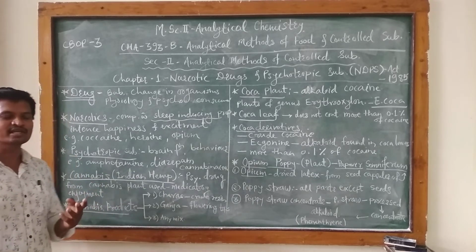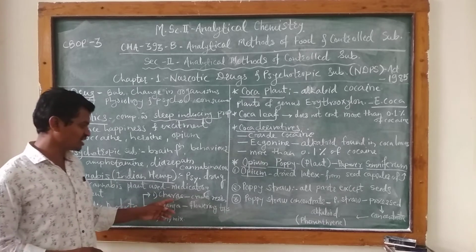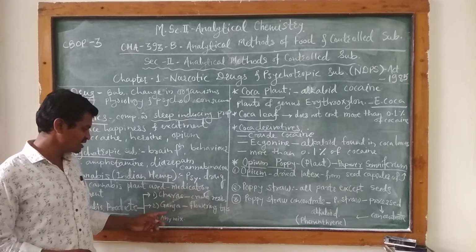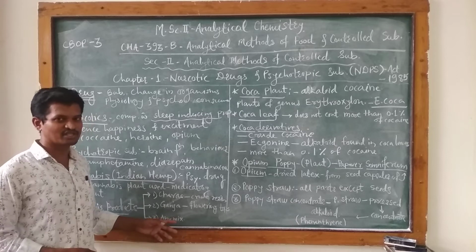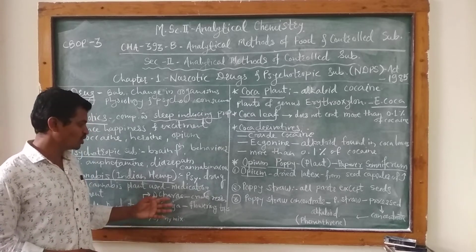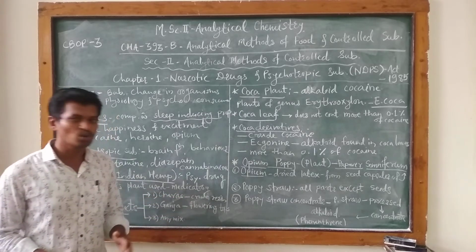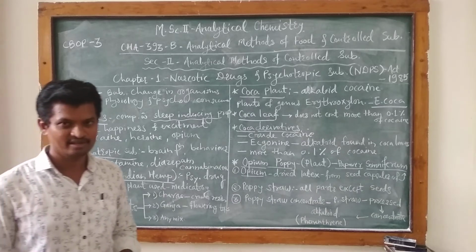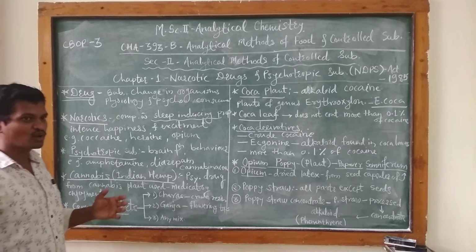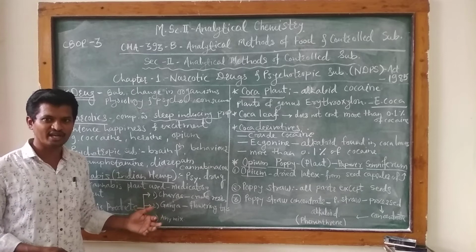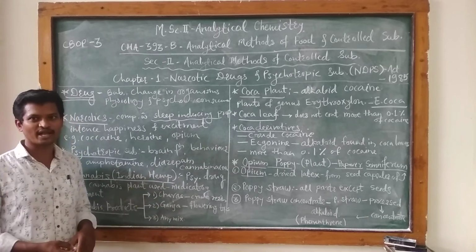There are mainly three types of products. The first one is charas, the second is ganja, and the third is any mixture. Let us see what is meant by charas. Charas is a crude or purified resin obtained from the cannabis plant.